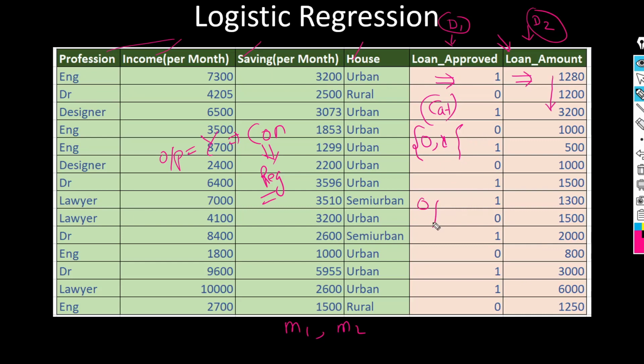If the output variable is categorical, then we use a classification based algorithm to solve the problem. So for m1 we will use a classification based algorithm, and for m2 we will use a regression based algorithm.